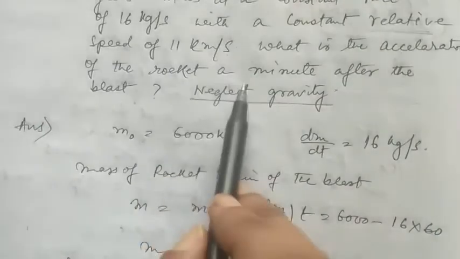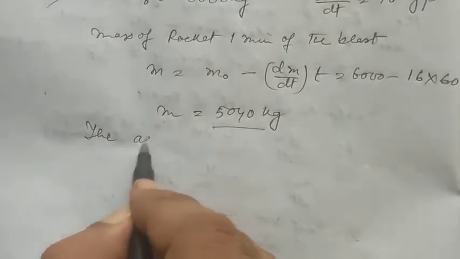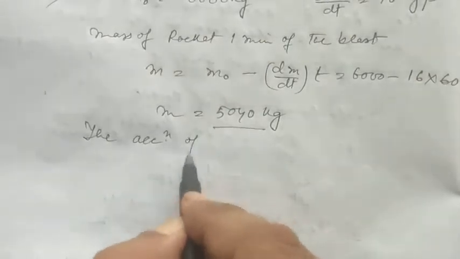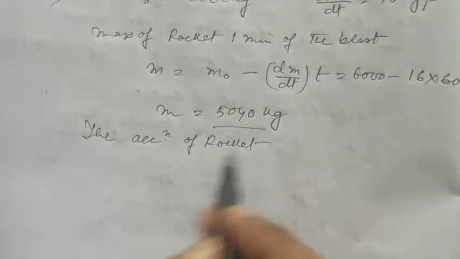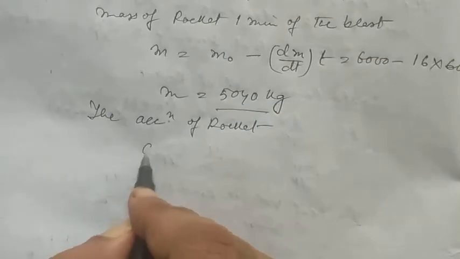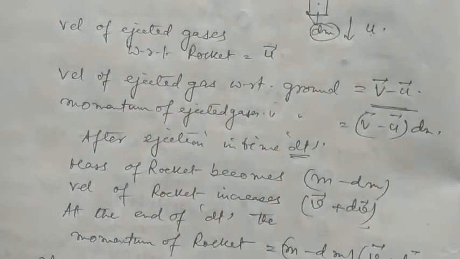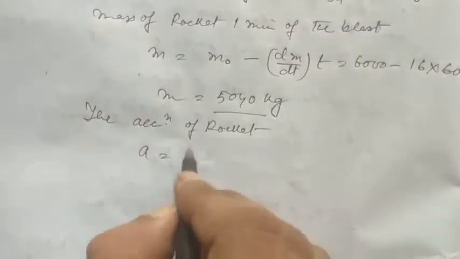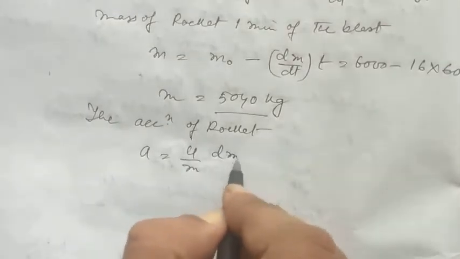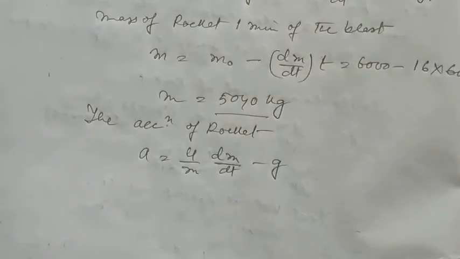The second part: what is the acceleration of the rocket a minute after the blast? The general expression is a equal to u by m times dm/dt minus g.